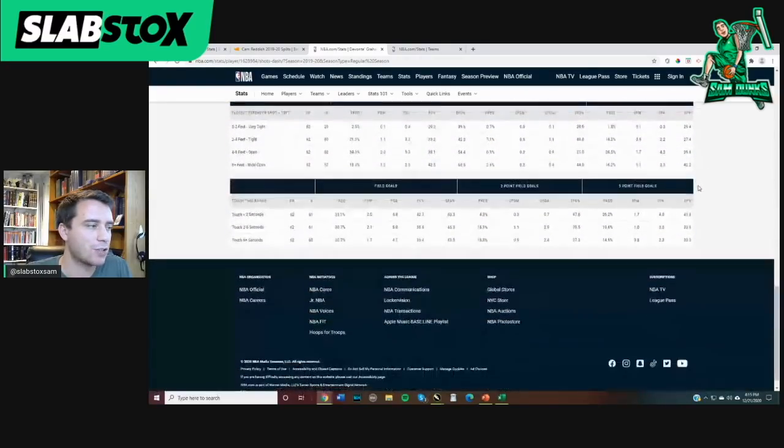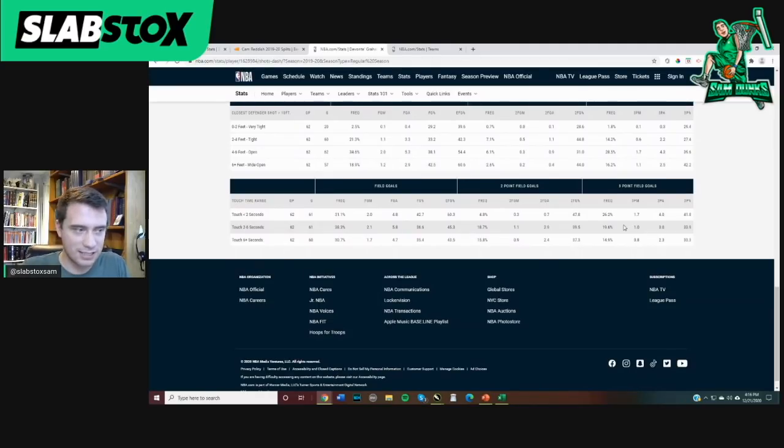42.2%. You can scroll all the way down to the bottom, see the amount of time he's touching the ball before a shot. If he has the ball under 2 seconds, it's generally a catch and shoot or something pretty similar to that. Again, much better field goal percentage, efficient field goal percentage when he barely has the ball in his hands. And if he has the ball for under 2 seconds, on 3-point attempts, he's shooting just under 42%. But if he's dribbling beforehand, if he has the ball for any amount of time before he takes the shot, he becomes much less efficient.